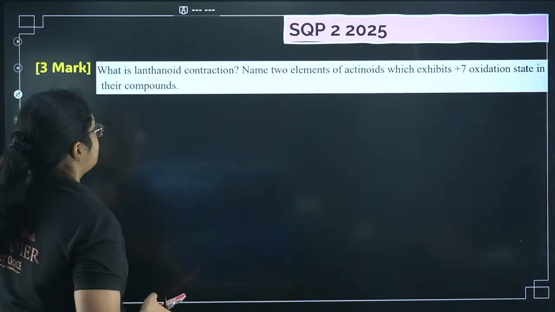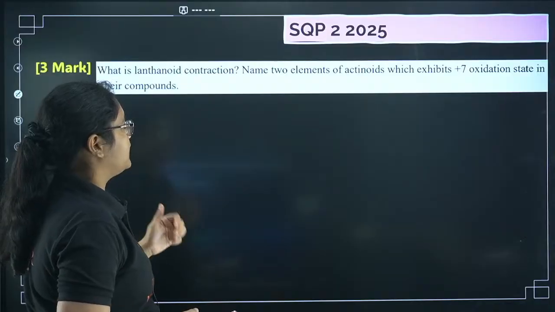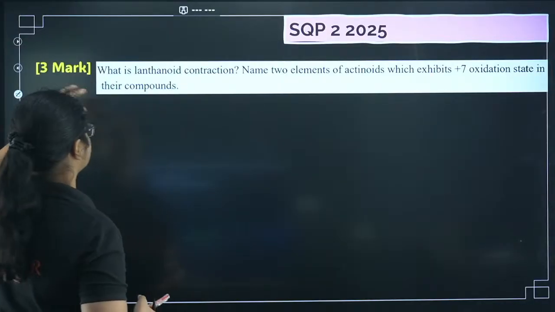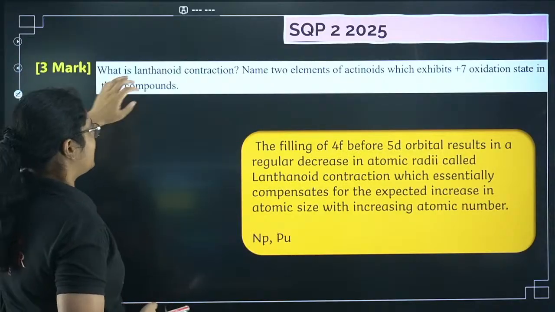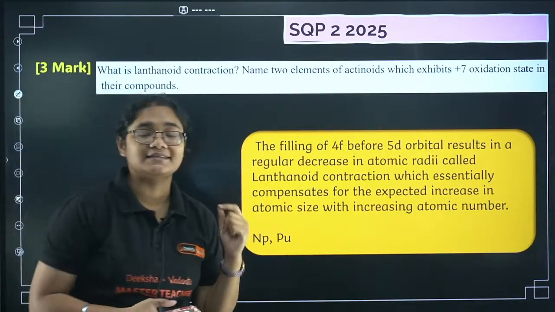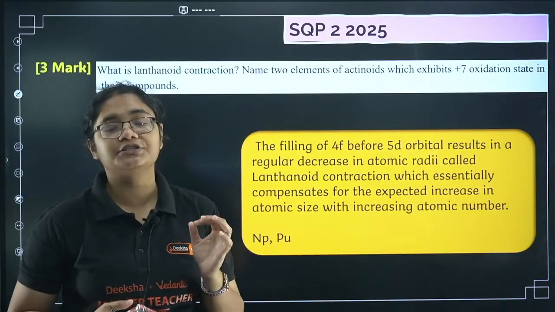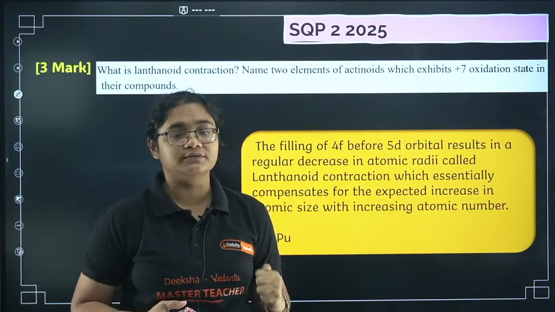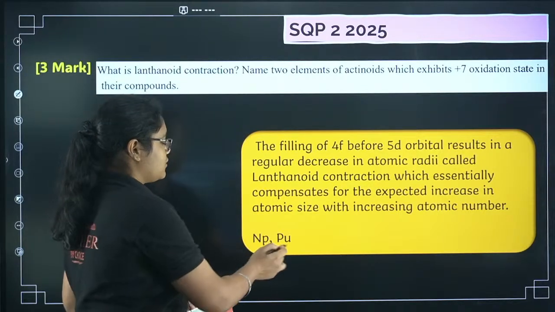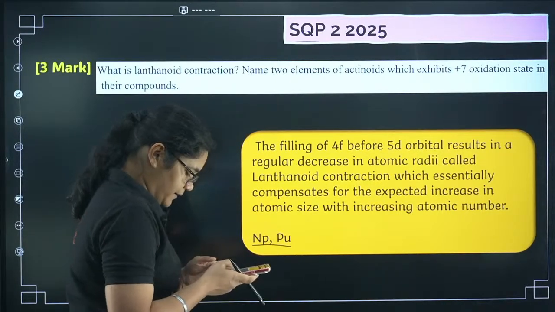Okay. Next, what is lanthanide contraction? Name two elements of actinoids which exhibit +7 oxidation state. So this is a sample question paper 2 question. Lanthanide contraction, the steady decrease in the size of the elements due to the poor shielding effect of 4f electrons is called lanthanide contraction. Now what are the elements of +7 oxidation state? Np and Pu. Okay.